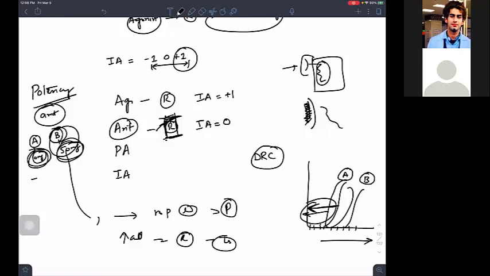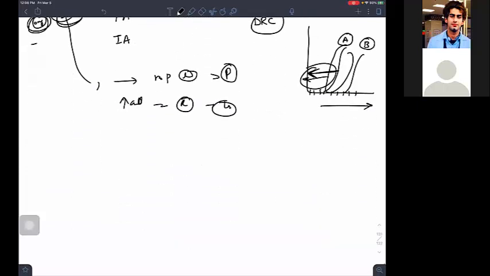Simple concept. Now, sir, there is another concept where people get confused: efficacy. Sir, what is efficacy? Efficacy means the maximum effect a drug can produce.